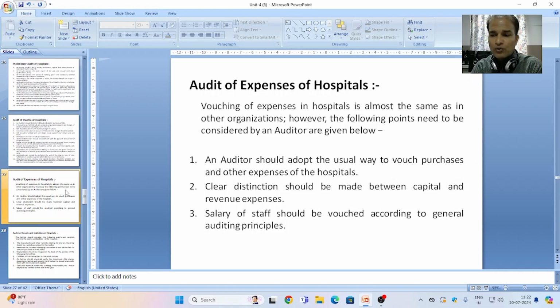Salary of staff should be vouched according to general auditing principles. General auditing means with the help of salary register, with the help of appointment letter, with the help of register maintained by the supervisor to maintain the attendance, leave, in time, out time, and overtime if any there. It should also be verified with the total salary paid to all the employees with the policy maintained for the payment of salary and wages.